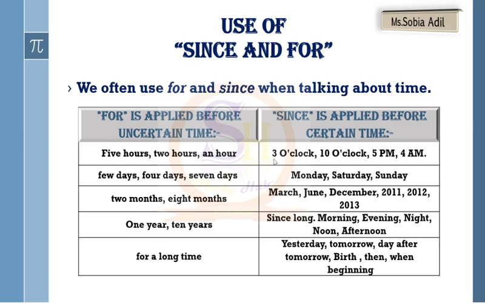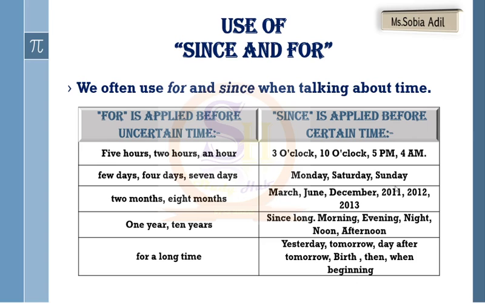For example, 3 o'clock, 10 o'clock, 5 p.m., Monday, the days of the week, Saturday, Sunday, March, the month's name, December, or these types of words. For example, since morning, evening, afternoon, yesterday.